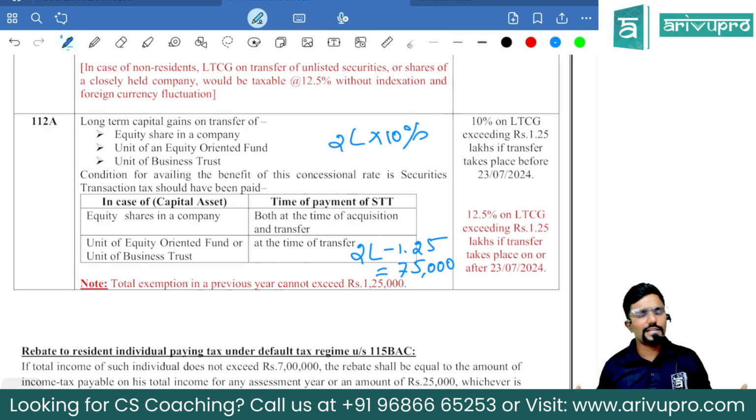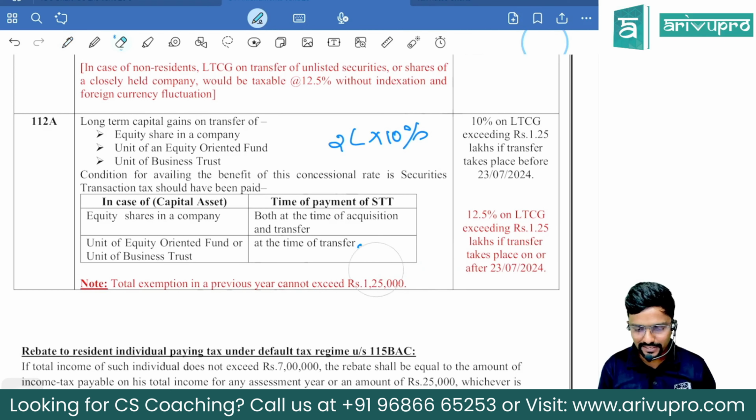Yeah, but as the law is silent, my personal opinion, my personal feeling, in the sense from the law point of view, you have to go by FIFO. You have to go by FIFO, guys. So whatever you would have earned first, adjust 1,25,000 against that. Hope it is clear for you.